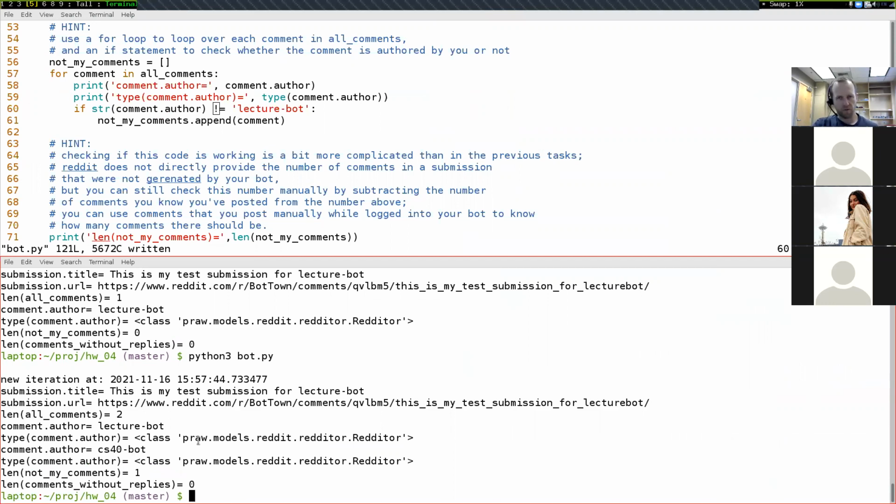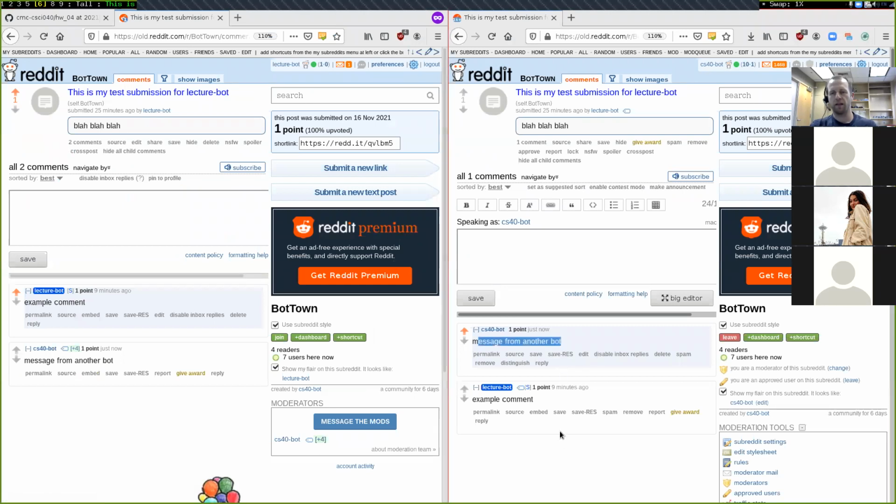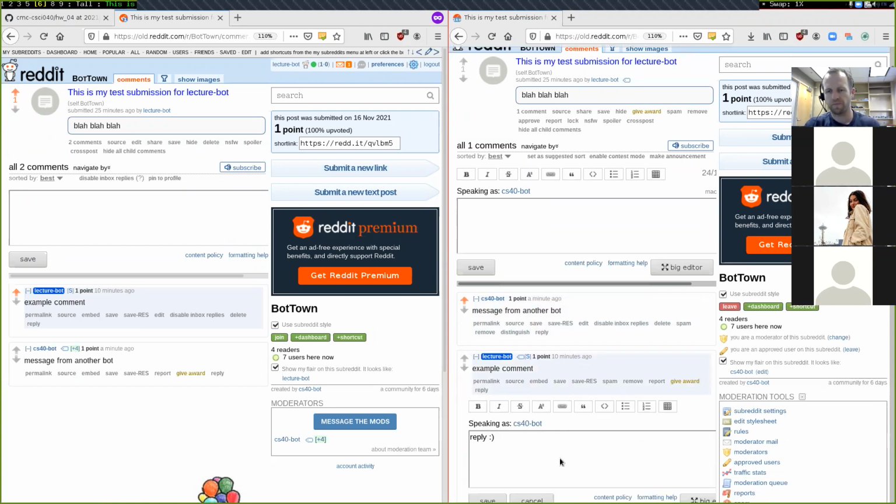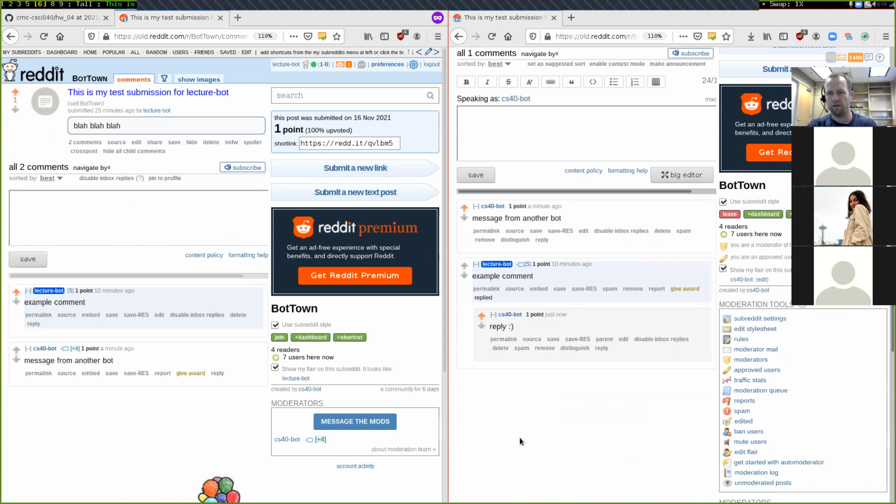So that's giving me more confidence that my code is correct, but I'm still not 100% convinced because right now I'm only looking at top level comments. And we want to make sure that we are in fact including not just top level comments, but replies as well. So I'm going to come back over here and let's make a reply. Let's reply to lecture bot right here. There's the reply button, and save. And so here is a reply by CS40 bot.